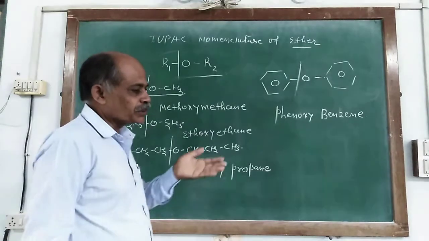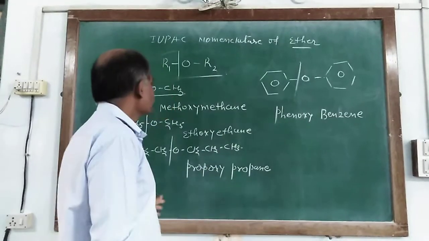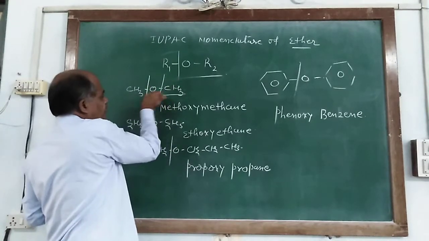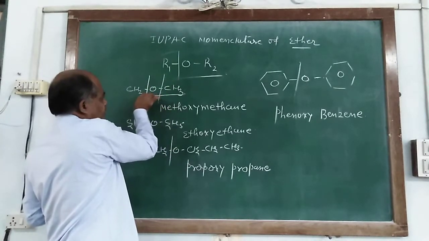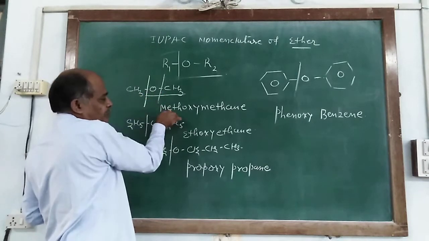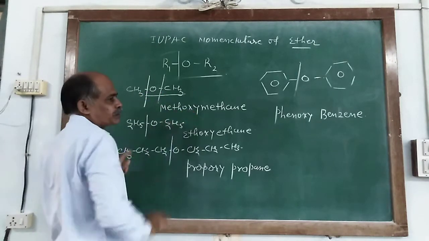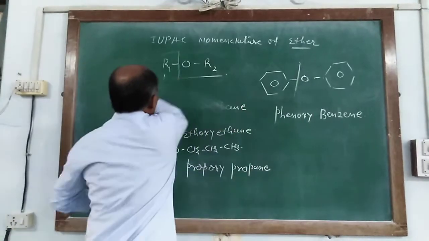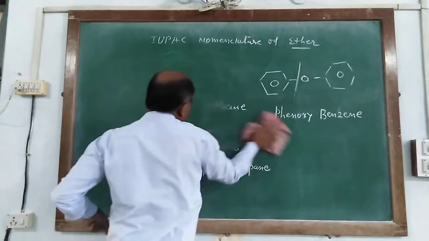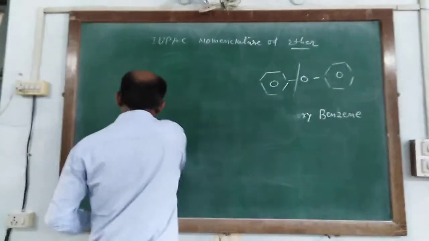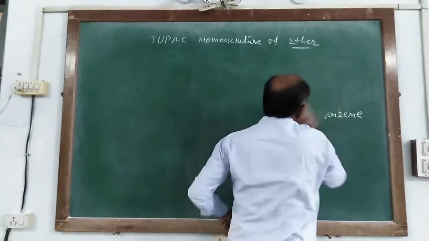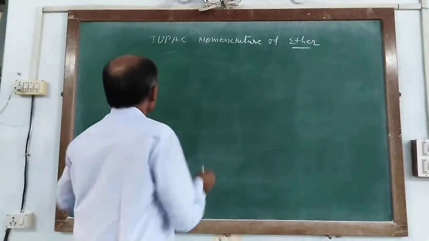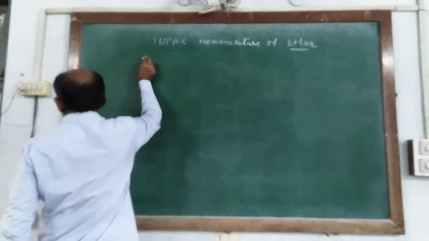When the ether is simple, we can part from here or here. If you part from here, it is known as methoxy. There is no change in its IUPAC name. So when it is a simple ether, remember very well which name is given.